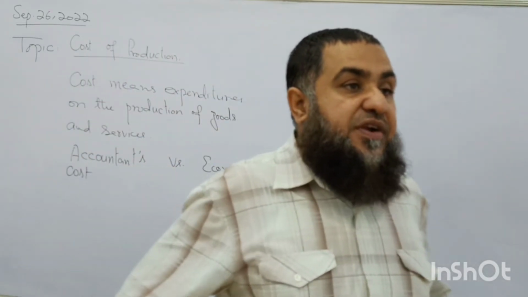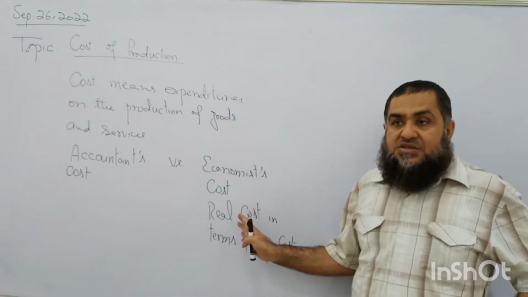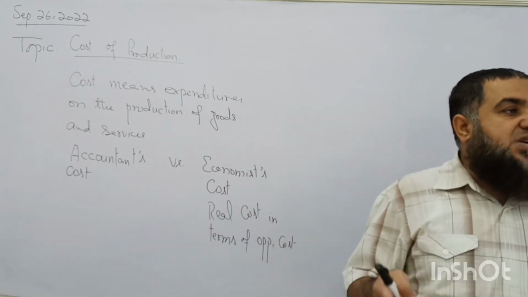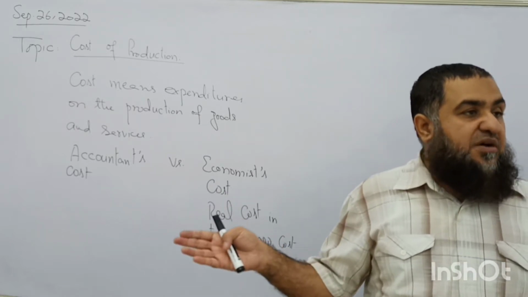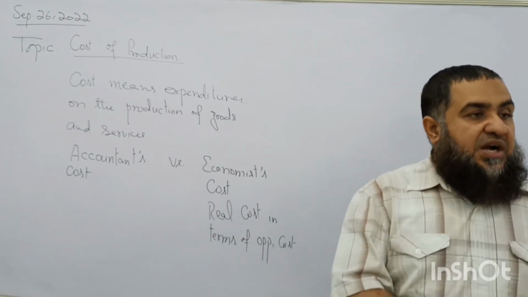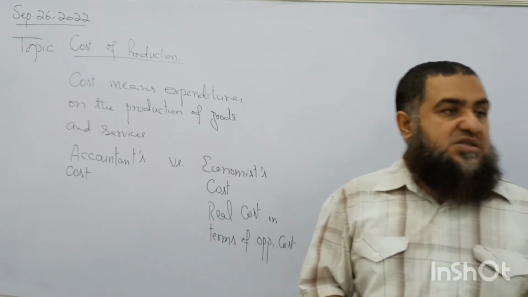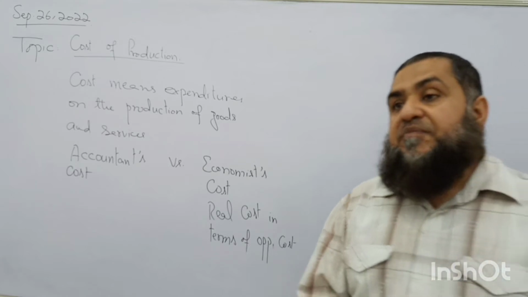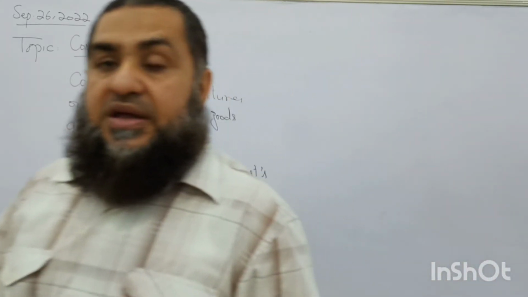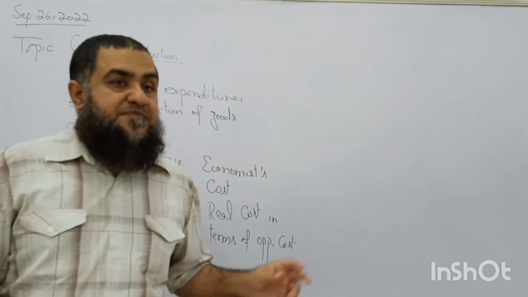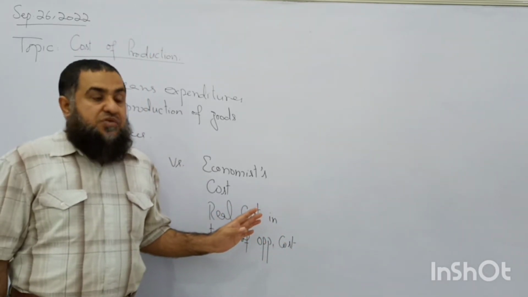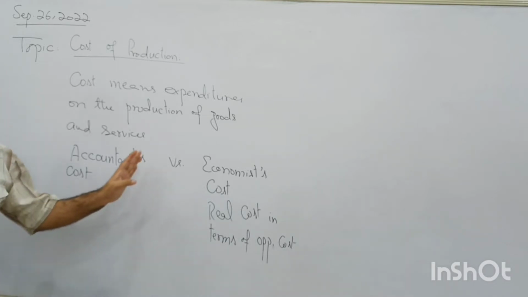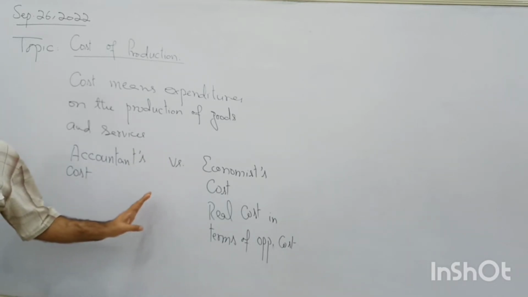So many times we find one of the multiple choice questions in our Paper 3 that is about the difference between accountant's cost and economist's cost. Sometimes they ask us, what is the difference between accountant's profit and economist's profit? A table is given where two of the costs are shown as opportunity cost. So we will take that difference, which is not measured by an accountant but is measured by the economist. So we have to see how these two persons differ in the measurement of their cost of production.